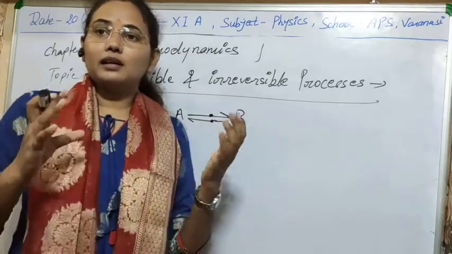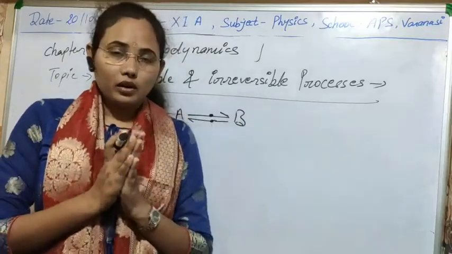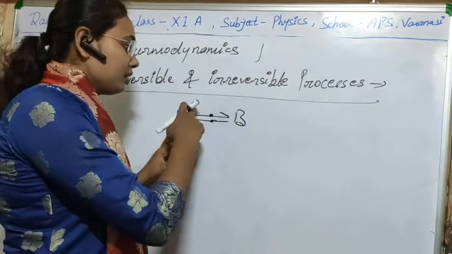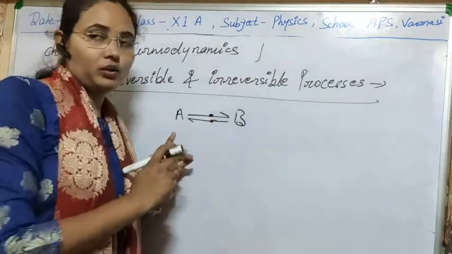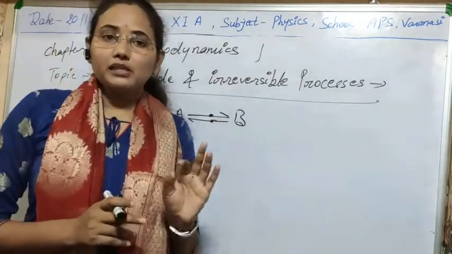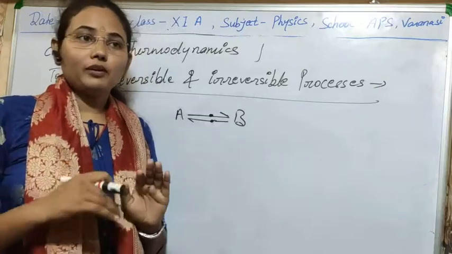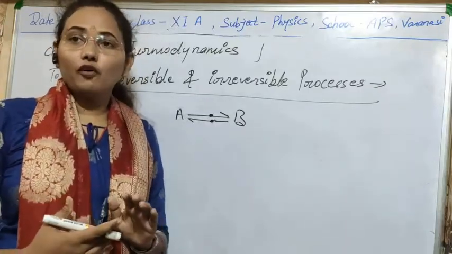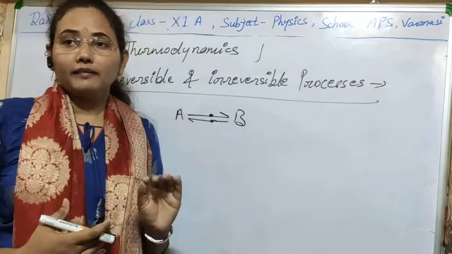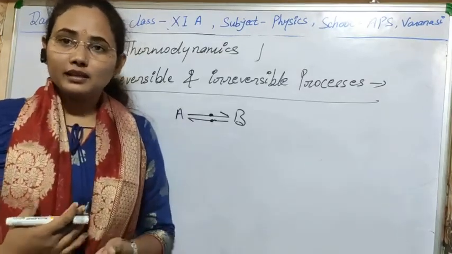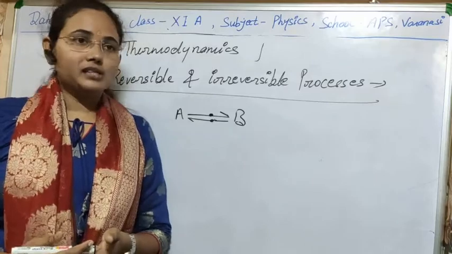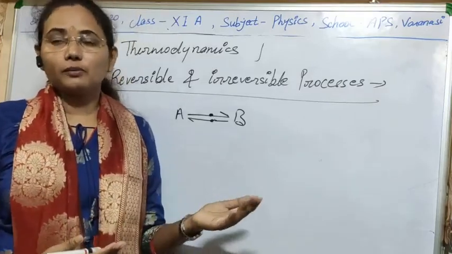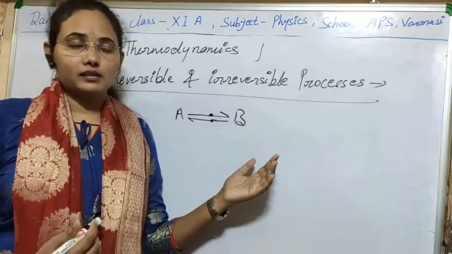It must have a constant energy during the process A to B and B to A. Clear? There should not be any type of retarding or resisting force in that system. In a reversible process, viscosity, friction, inelasticity, such properties should not be there in the system.